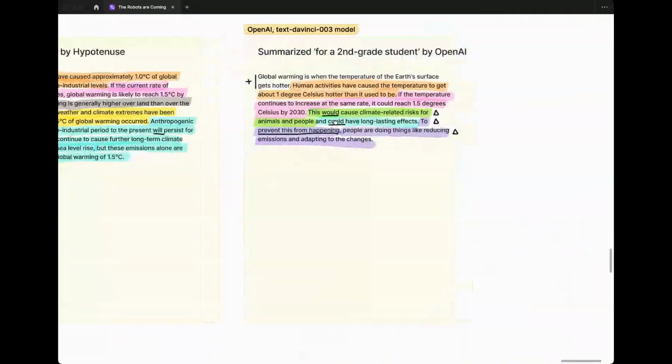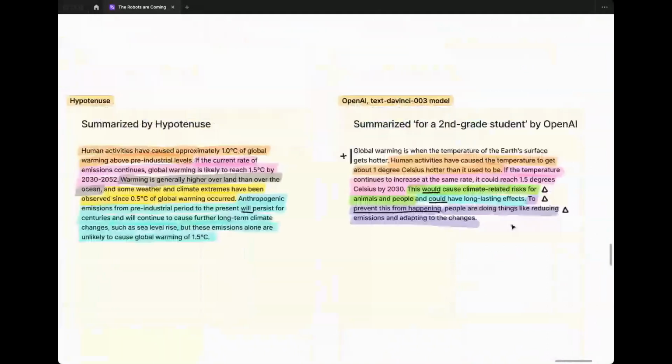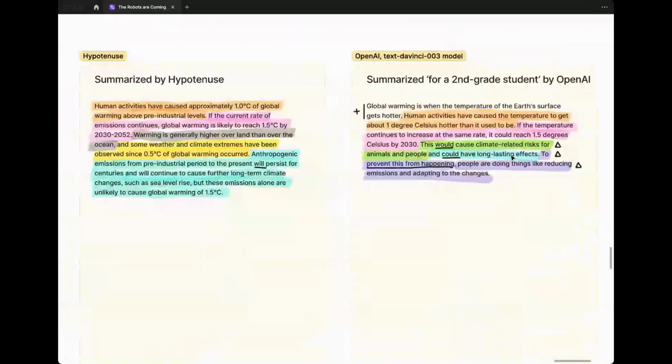I went back to DaVinci for OpenAI models to read this one, and let's just go straight to that blue highlighted area. The phrase "could have long lasting effects" was quite interesting to me because "will" is pretty definitive in the source material, and also something that Hypotenuse borrowed verbatim. But OpenAI uses the word "could," which to me changes the meaning pretty substantially. It also kind of diminishes almost the sense that the statement being made in the source material is definitive.